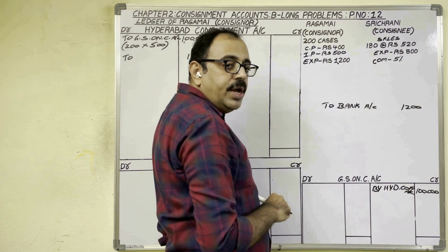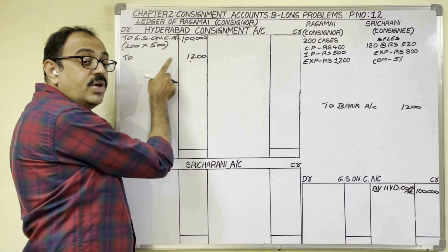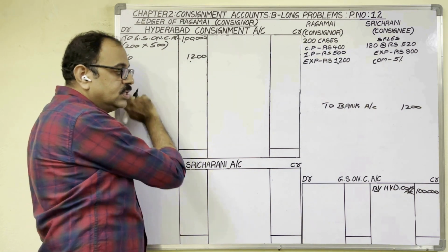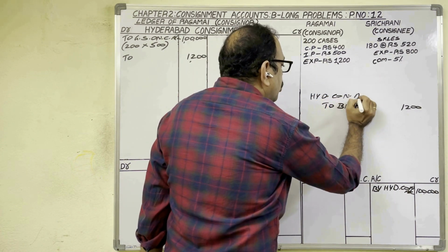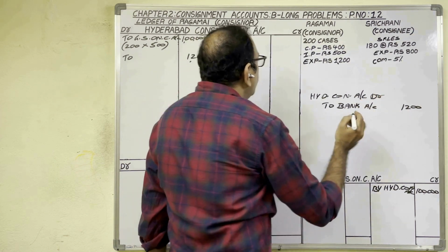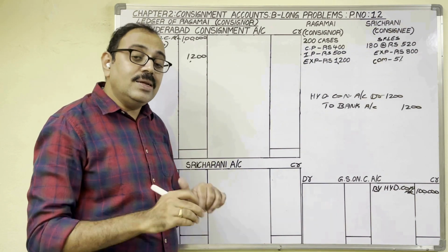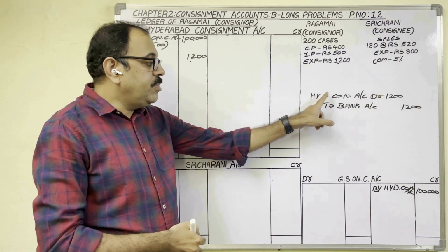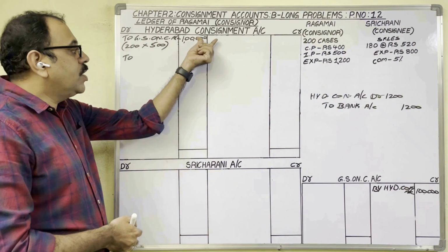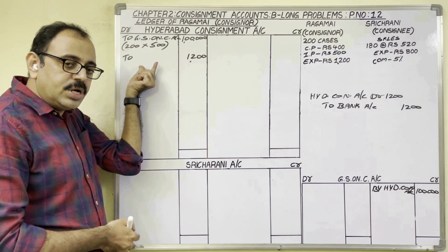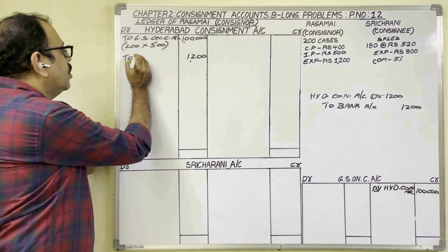And which account should we debit? In the consignment account, I want to post this entry on the debit side. If I want to post on the debit side of the consignment account, while writing the journal entry, Hyderabad consignment account should be debited. Then only it comes on the debit side. So this is the final entry for expenses of the consignor in the consignor's books: Hyderabad consignment account debit to bank account. As consignment account is debited, we should post on the debit side of the consignment account. What to write in the particulars column? The other account name, the credit account name, that is bank account.